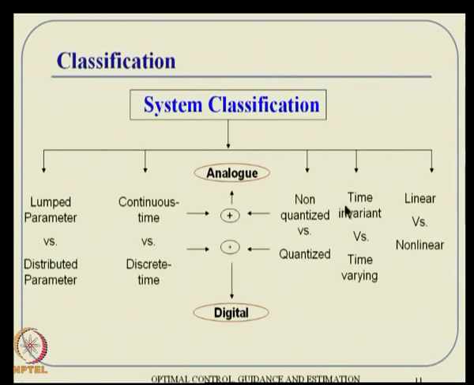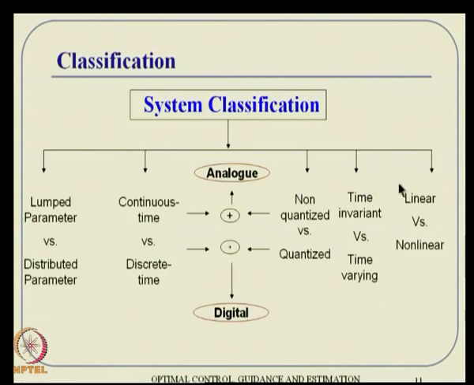These kinds of systems can be thought of as time invariant systems. Then there are linear systems versus nonlinear systems. Largely, linear systems turn out to be linearized versions of nonlinear systems, because nature typically gives nonlinear systems. Anyway, coming back, if somebody analyzes a system using discrete time theory as well as quantization theory, then it essentially leads to something called digital control, whereas the continuous time and non-quantized variable combination leads to analog control.